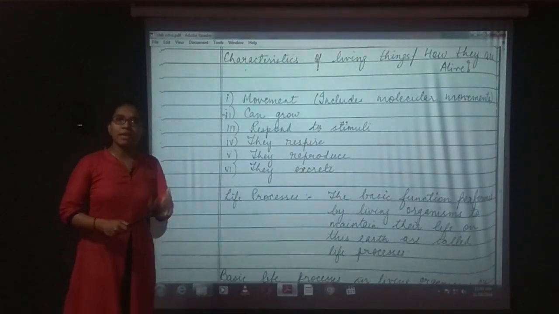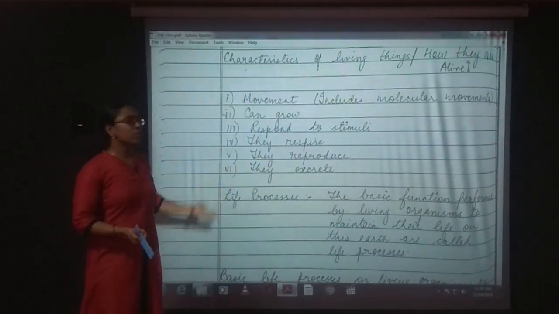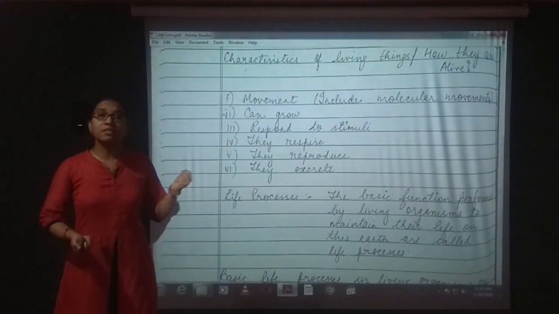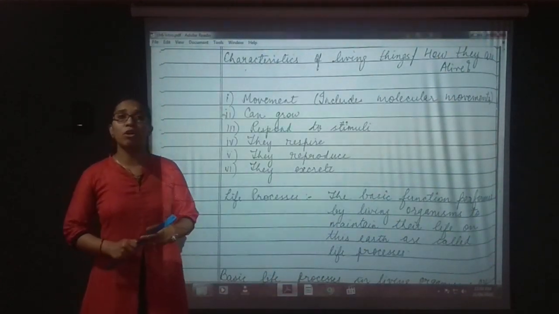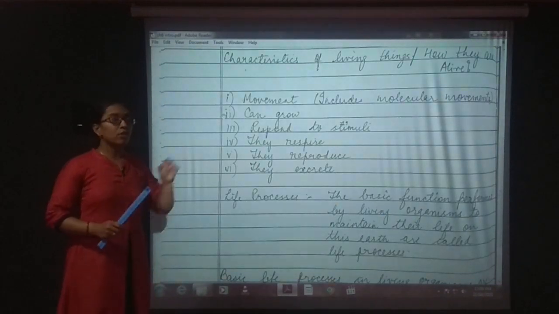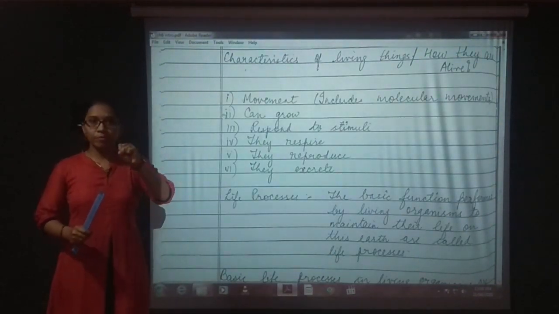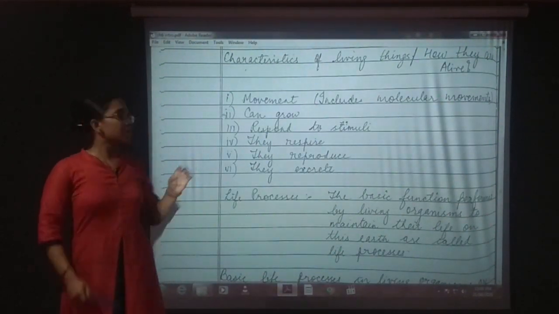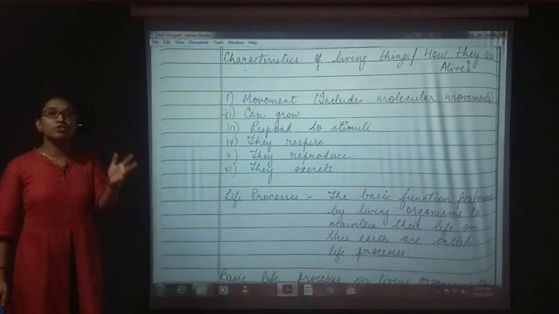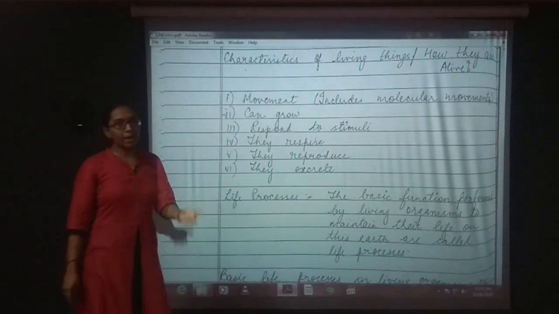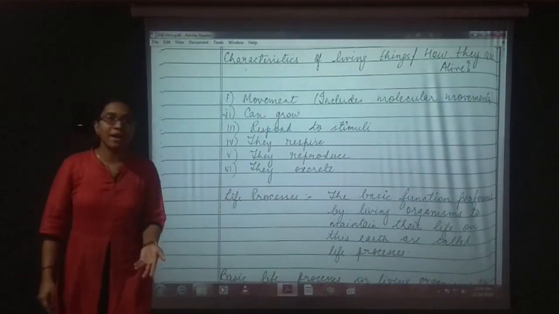Now, you would be thinking, what about plants? Do plants also respond to stimuli? Yes, there are certain plants. You would have heard of the touch-me-not plant or the mimosa plant. When you touch its leaves, it will shrink. It will bend its leaves. That means it also responds to some kind of stimuli. Next is they respire. We already discussed how they respire.